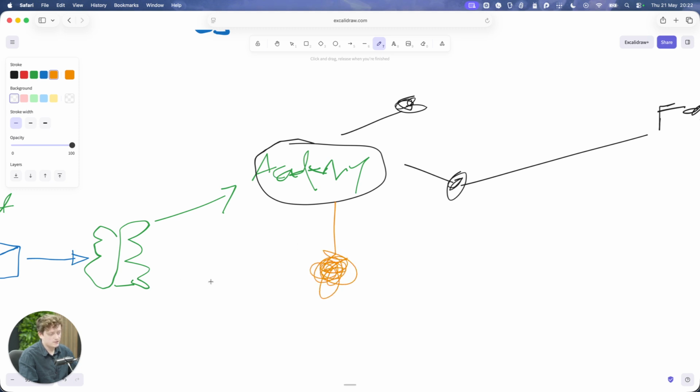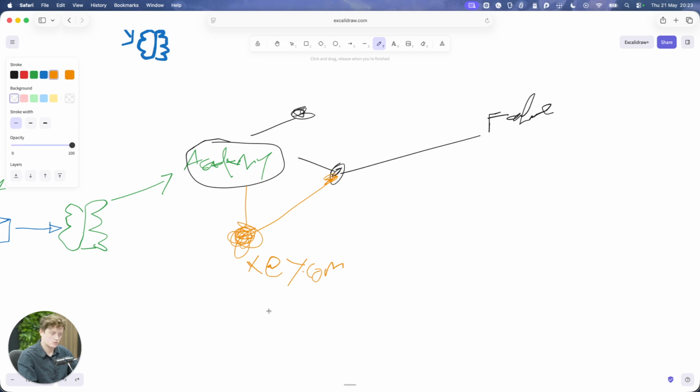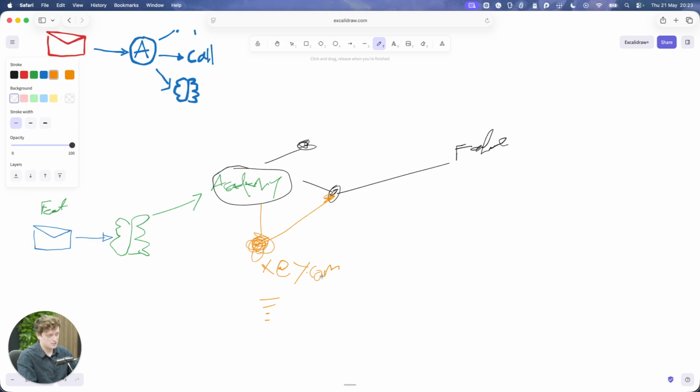It says, okay, well, this customer, this is going to be X at Y.com. I need to get a stylus. So this customer has come in asking for help on a specific feature, and we know that that specific feature is linked to this specific course, because it already knows that this course here is also linked to that. So it links this customer to the Academy and also to the course. It knows that customer is looking for that thing, and it logs the time, the date, the thing they're asking, how serious the issue is, and all of that stuff.